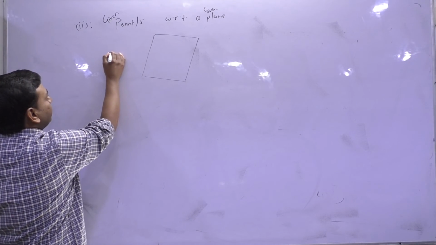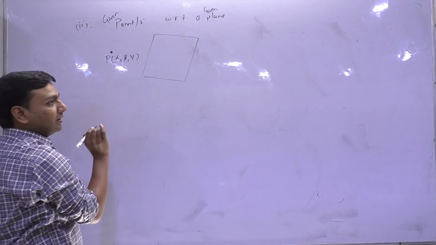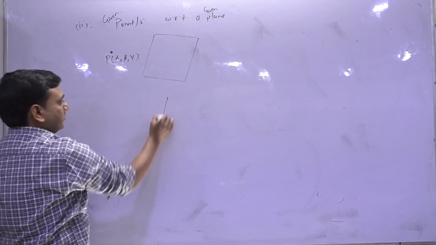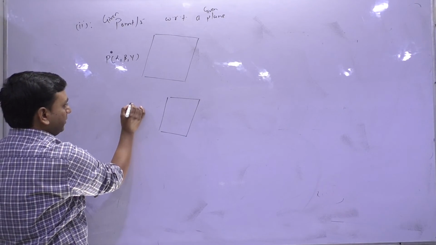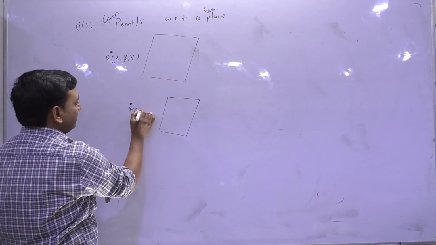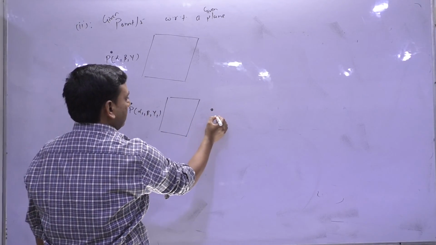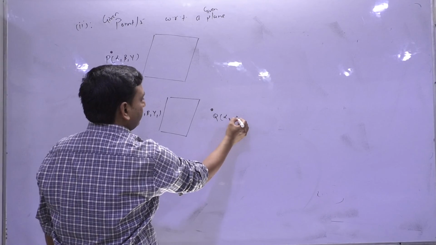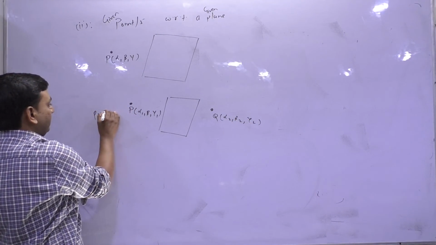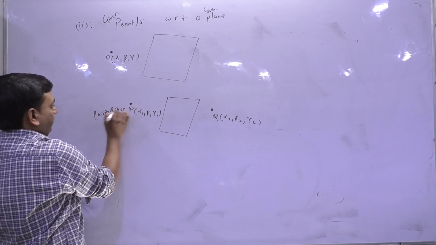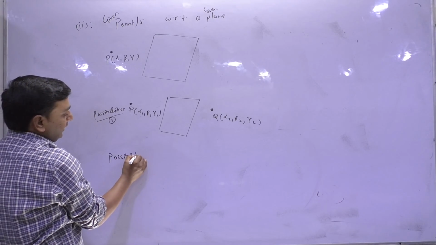Suppose this is a point which is alpha, beta, gamma. Suppose we have another plane and I have 2 points, P as alpha 1, beta 1, gamma 1. The other point is alpha 2, beta 2, gamma 2. Here we have 2 possibilities. Possibility 1, possibility 2.